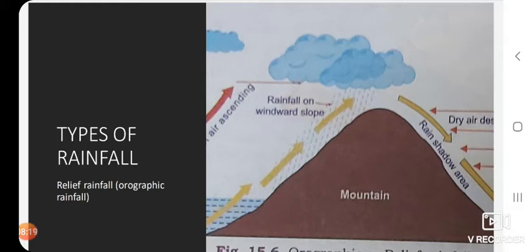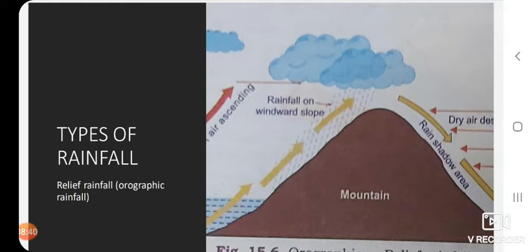Children, this rainfall occurs from the cooling of warm, moist air which ascends above a mountain barrier lying in the direction of the prevailing winds. Earlier we learnt about the types of winds. What are the different types of winds? Yes, variable winds, periodic winds, prevailing winds.